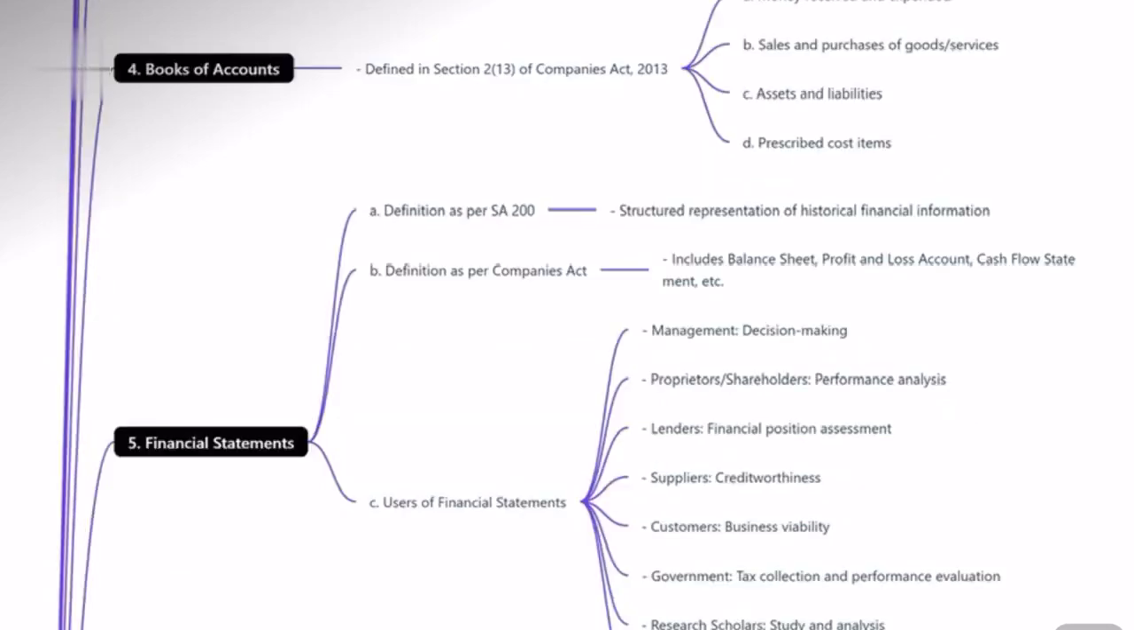So now coming to what are books of accounts. This is as per Section 2(13) of the Companies Act 2013. The books of account include all that keeps a record of money received, money expended, sales and purchases of goods or services, assets and liabilities, prescribed cost items, that is your cost related information, if any, prepared in accordance with the Companies Act, if it is required to be prepared. If you have prepared it, even that is part of your books of accounts.